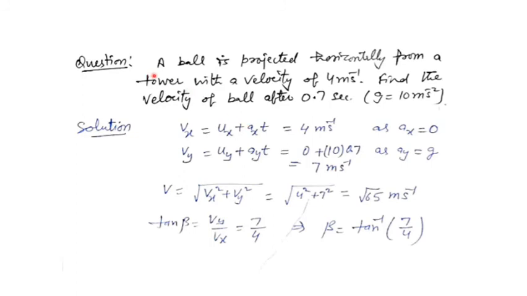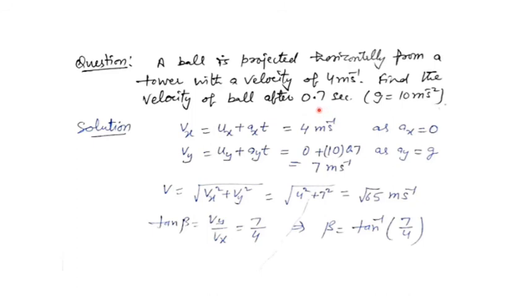A ball is projected horizontally from a tower with a velocity 4 meter per second. This is the horizontal velocity, initial velocity, that is ux is given. Find the velocity of the ball after 0.7 second. So you have to find the velocity.